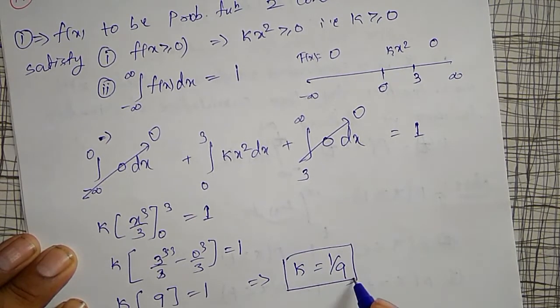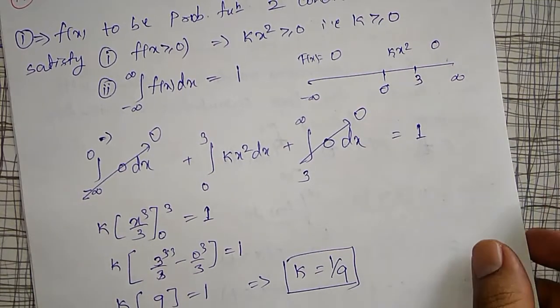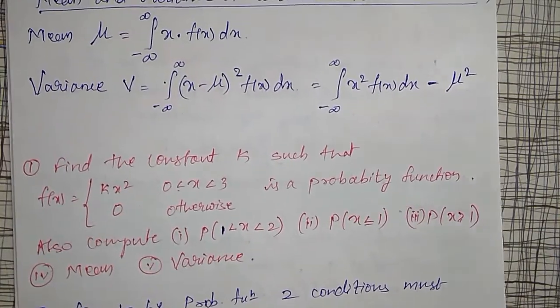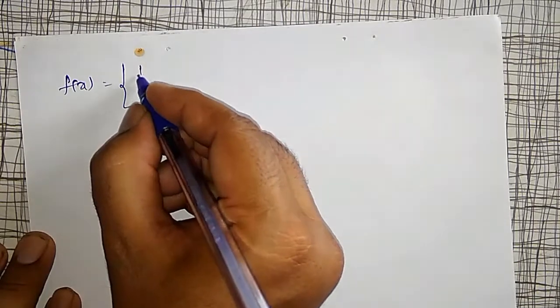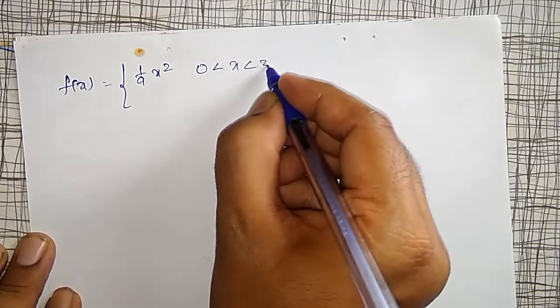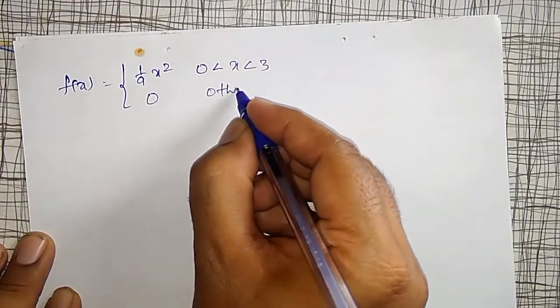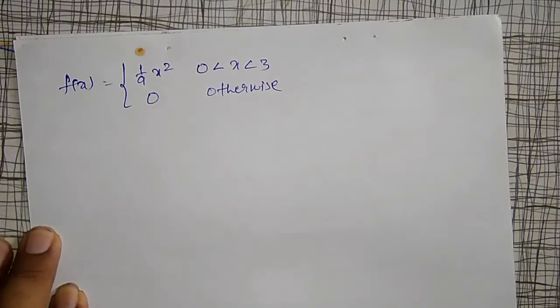Here k is greater than or equal to 0 and k is 1 by 9. Using this, I have to define the function f of x now. My f of x function is nothing but 1 by 9 x square for 0 less than x less than 3, and 0 otherwise. Then the remaining part of the problem I will solve one by one.